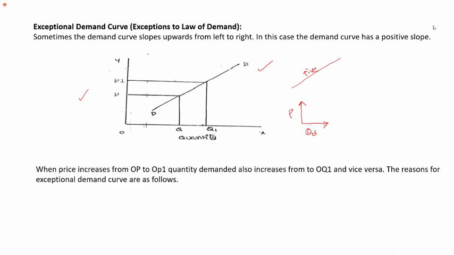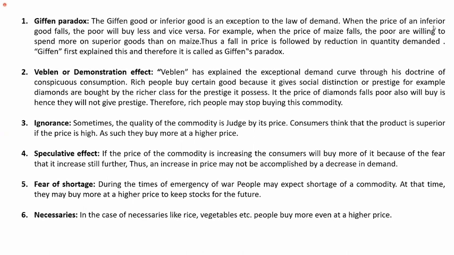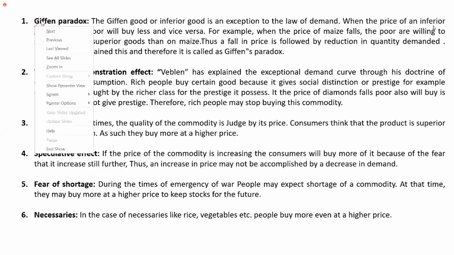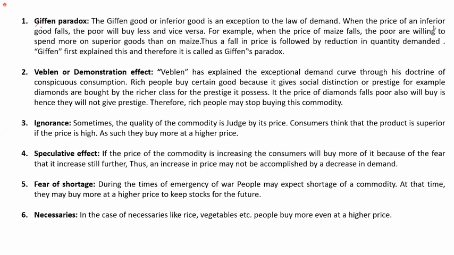Then, what are the exceptions? We'll just have a look at this. Giffen goods or inferior goods. Simply to say, what is the staple food of rural people, or an average income consumer?